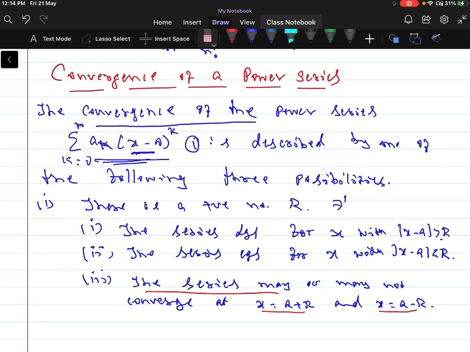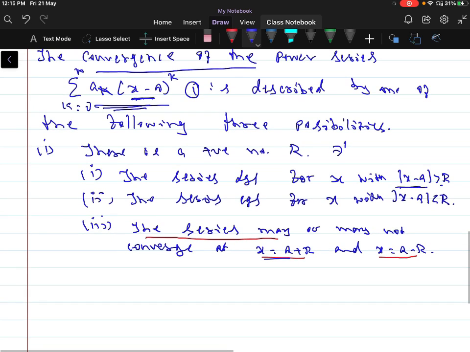So let us conclude that the series diverges for the values of x with modulus of x minus a greater than r. The series converges for x with modulus of x minus a less than r, and the series may converge or may not converge at x equal to a plus r and a minus r, the endpoints of the interval modulus of x minus a less than r.